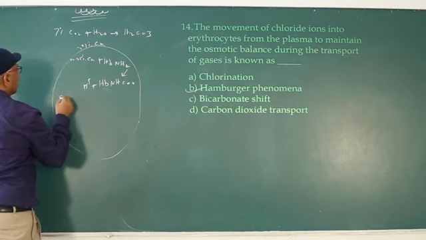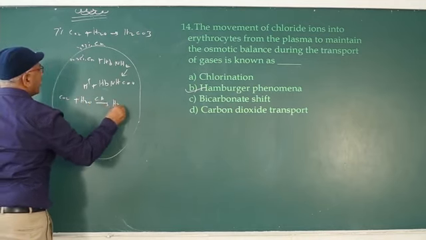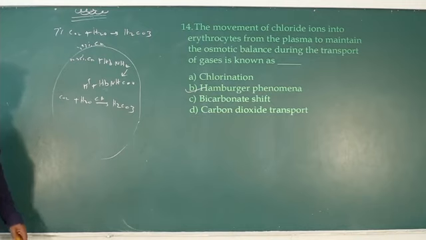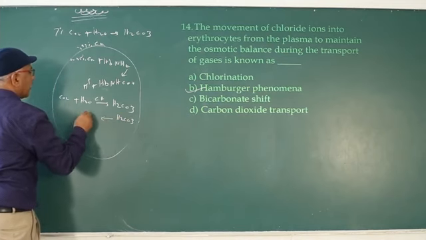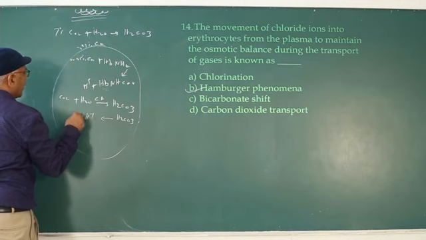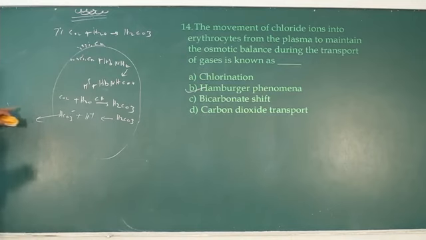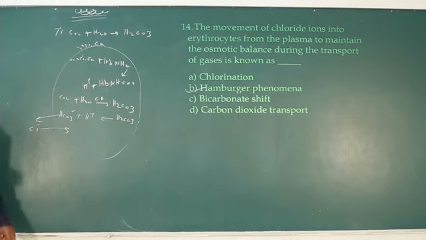The remaining 70 to 75% of carbon dioxide, in presence of carbonic anhydrase enzyme, reacts with water, and carbonic acid is formed. The formed carbonic acid dissociates into hydrogen cation and bicarbonate anion. The bicarbonate anion from RBC enters into plasma. Now chloride ions from plasma enter into RBC to maintain electrical neutrality. So it is the Hamburger phenomenon in the systemic capillaries.